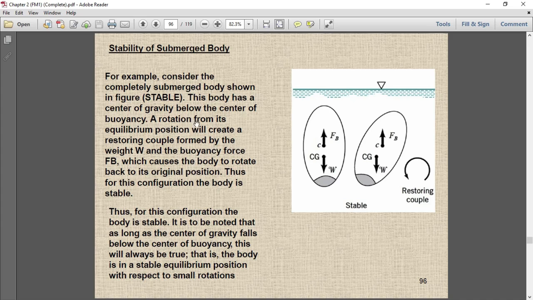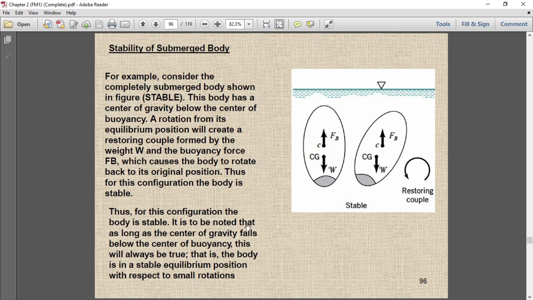It is formed by the weight and the buoyancy force, which cause the body to rotate back to its original position. Thus, for this configuration, the body is stable.